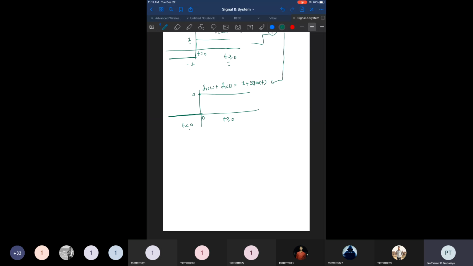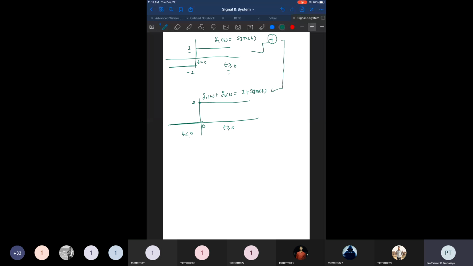So we can say this is like a unit step signal, but the unit step signal has amplitude 1, and here the amplitude is 2. So it is simply u of t multiplied by 2, which is equal to 1 plus signum of t. So what is the unit step signal here? If you divide both sides by 2, or multiply with 1/2, then we get u of t. So u of t is simply 1 plus signum t, divided by 2.